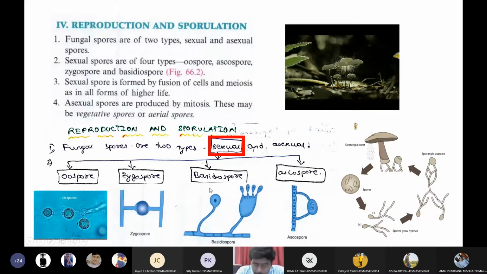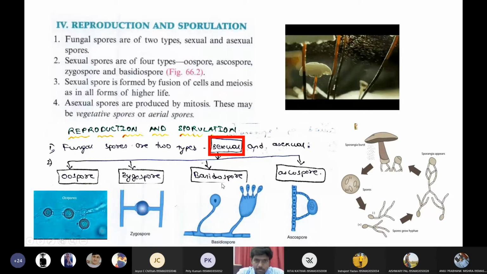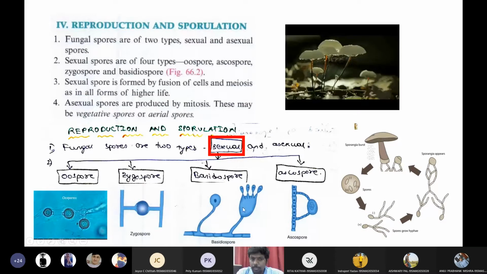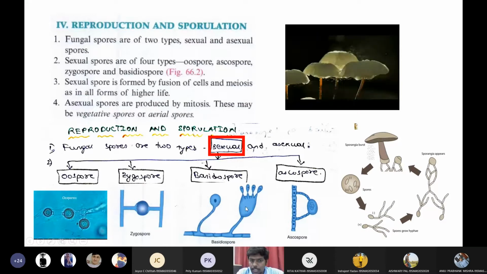Then the third type is basidiospores. Basidiospores are spores present inside an umbrella-like structure, or a basidium, that means a bowl-like structure. Since spores are present inside a bowl, such spores are called basidiospores. In basidiospores, you will see both male and female in different locations on the same hyphae. On the same hyphae, you will see female and male branches. From this male and female, you will get the